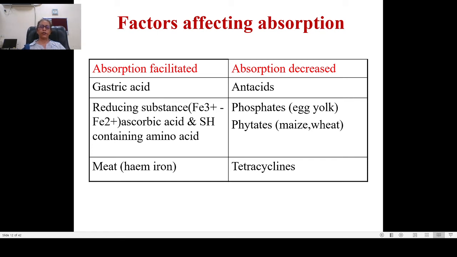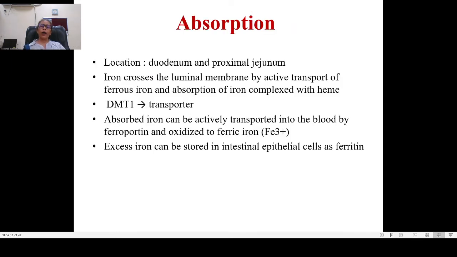Then meat also facilitates iron absorption. Absorption is decreased if the patient is taking antacids along with iron. If the patient takes phytates or phosphates, as are present in egg yolk, maize and wheat, they decrease the absorption of iron. Even tetracycline decreases iron absorption because it chelates iron. Now, absorption of iron mainly takes place throughout the GIT, but the main part where the maximum absorption takes place is the duodenum and proximal jejunum.